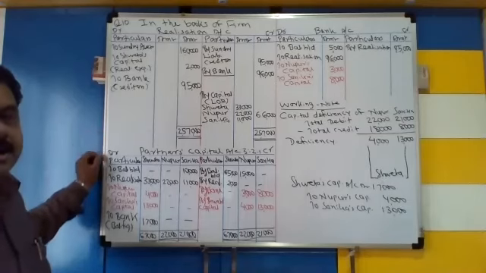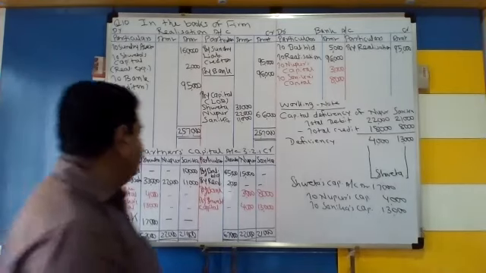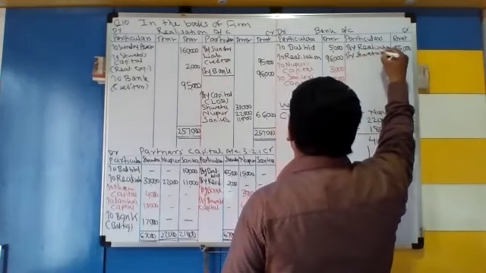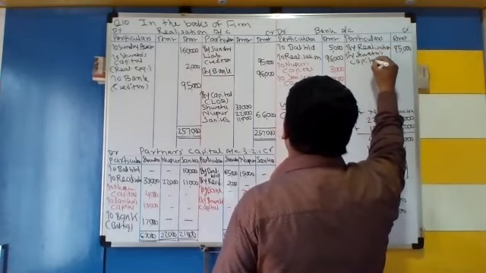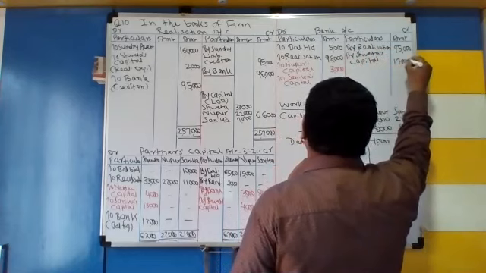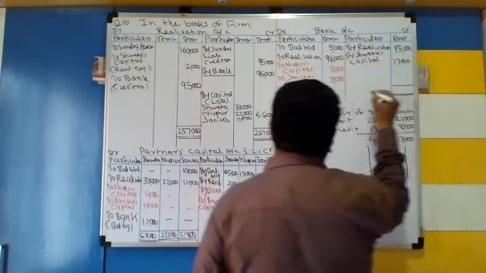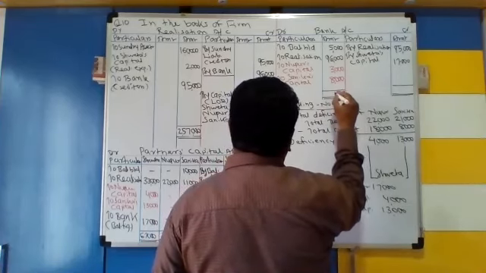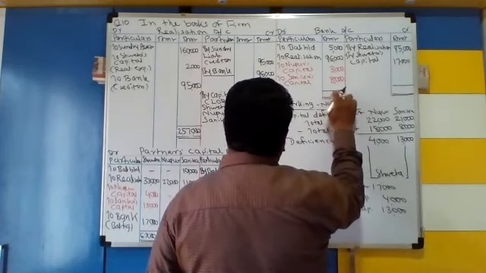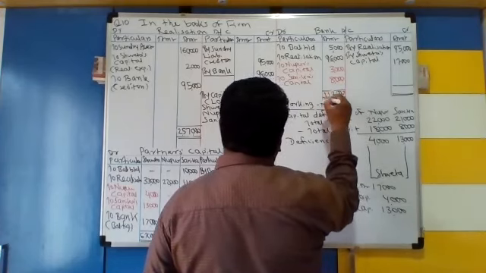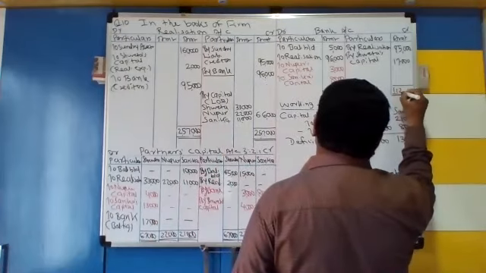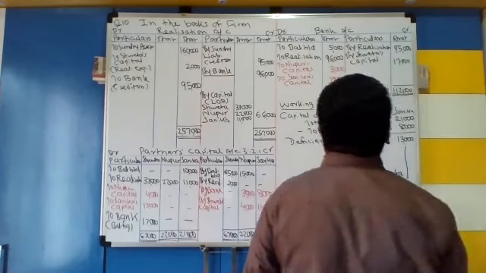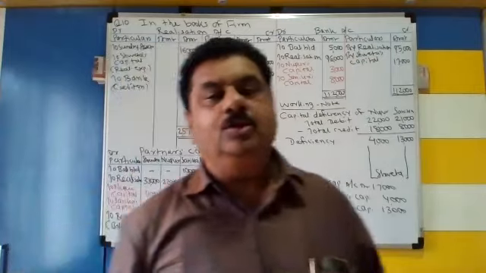Okay. To bank 17,000. Here it is by Shweta's capital. And now close it down. अभी आपका बैंक अकाउंट क्लोज होने वाला है. So your bank account is getting closed by 1,12,000.